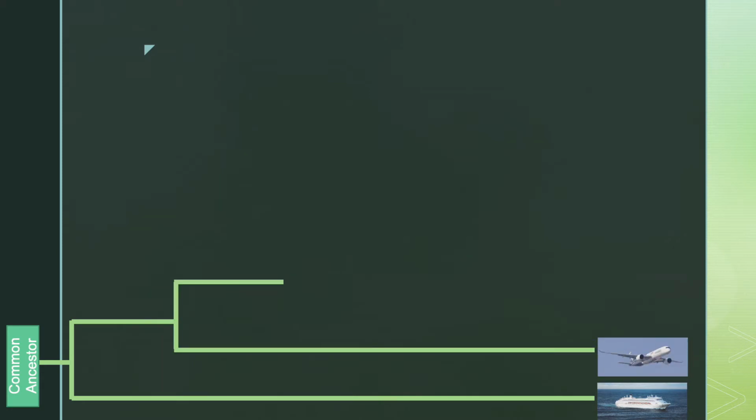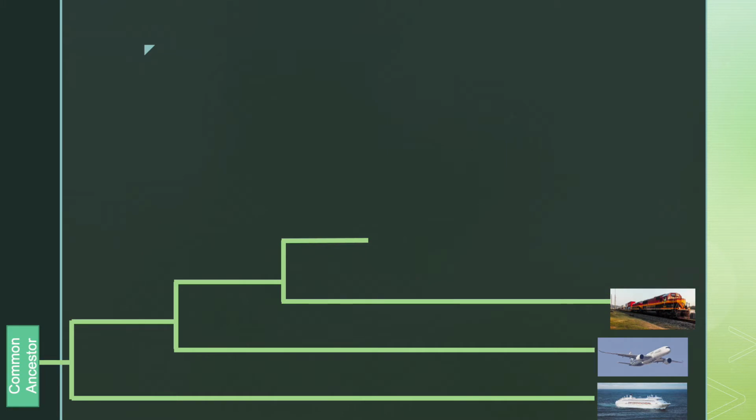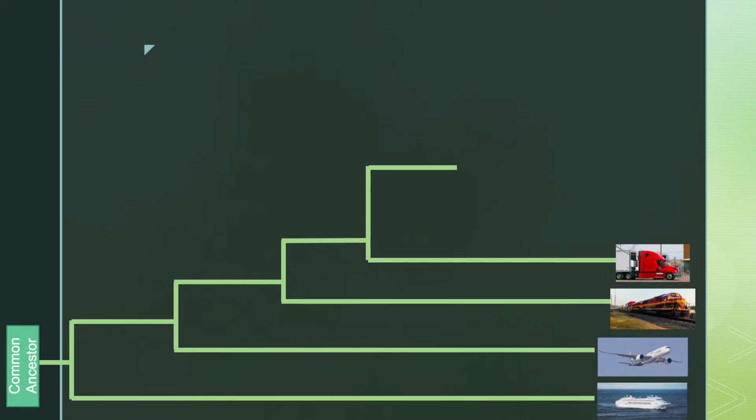Starting from a common ancestor of all of these species, the first point of differentiation occurred between species with wheels and species without wheels, so here the boat separated off. The next divergence occurred with the breaking off of the species that primarily travels in the air as opposed to the land, so the plane breaks off. Next, we have a divergence of the train, as it uses rails to move. The truck species separated off as it is used primarily for cargo transport, not human transport.